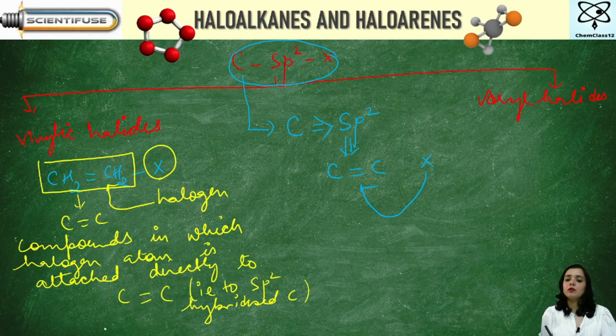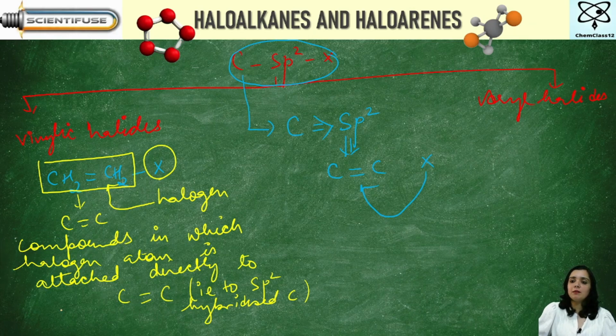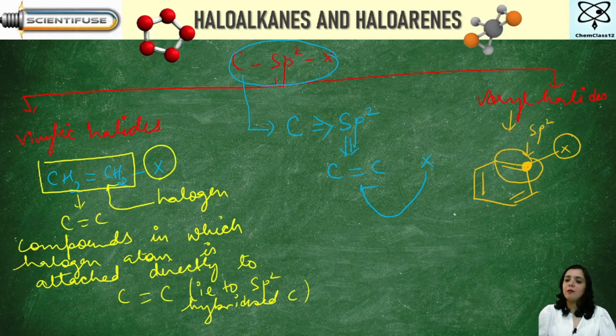Okay. Let's move to the aryl halides now. Aryl halides also, it is a very simple concept. In aryl halides, see this carbon here. Now see this carbon here, what is it? sp2 hybridized, and this halogen atom is attached to an sp2 hybridized carbon of an aromatic ring. So all those compounds in which the halogen atom is attached to an sp2 hybridized carbon atom of an aromatic ring, it is called aryl halides.